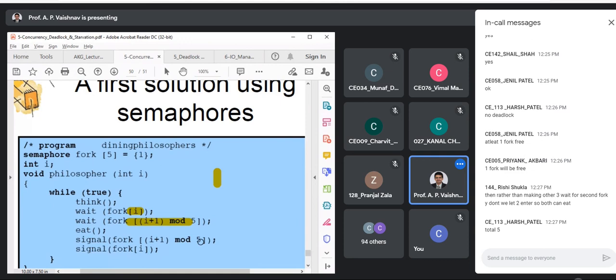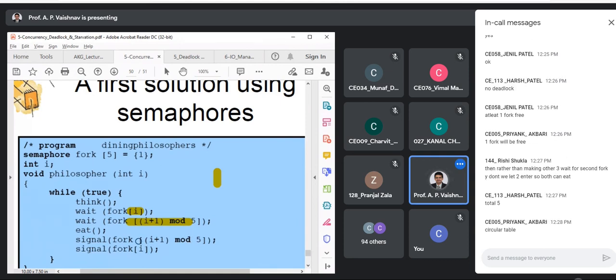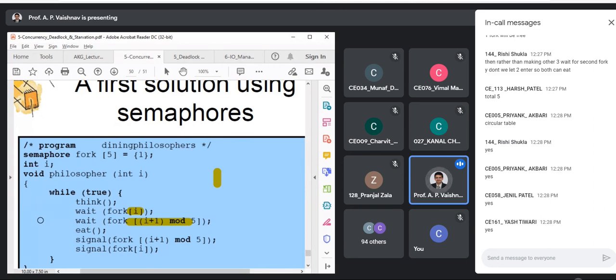Okay. Why are we having this mod 5? That was my question. Because it is a circular table, that's correct, right? So we are waiting for the left fork. If I get the left fork, I will get the right fork. If you imagine the same wait operations over here, are you getting that idea? There are 2 wait calls. Then if you get both the forks, you start eating. That is the critical section. Then you signal. That means you release the right fork first, release the left fork next. Then the others can enter. This is just pseudocode, right? You can even write the program over here.